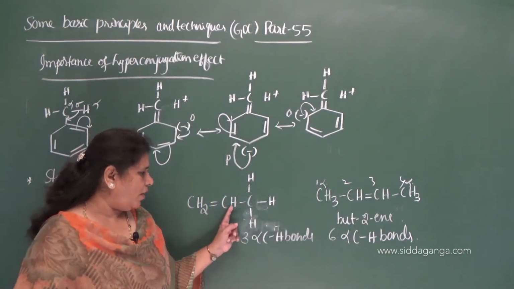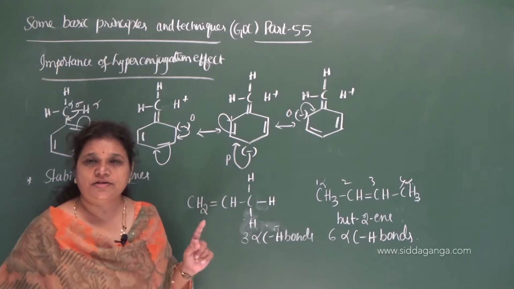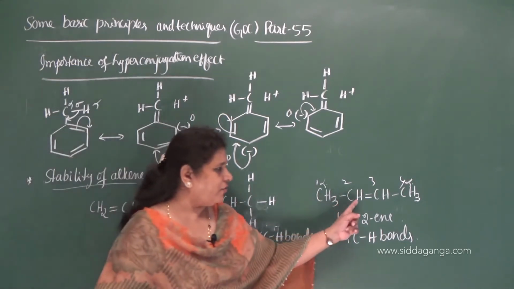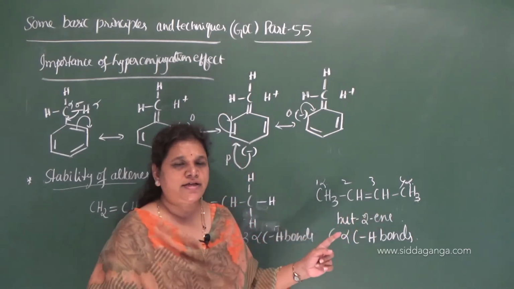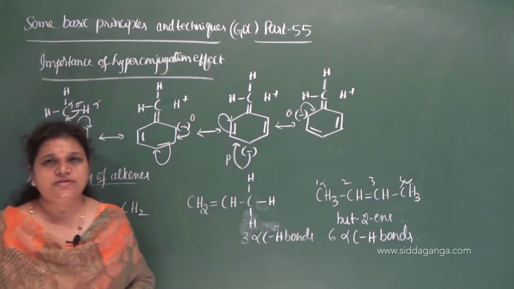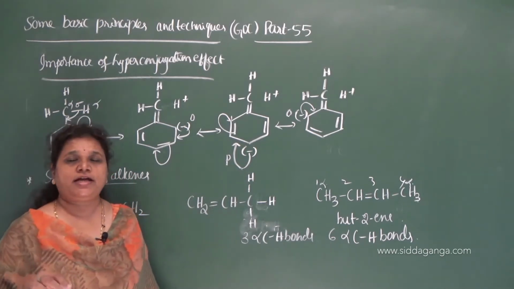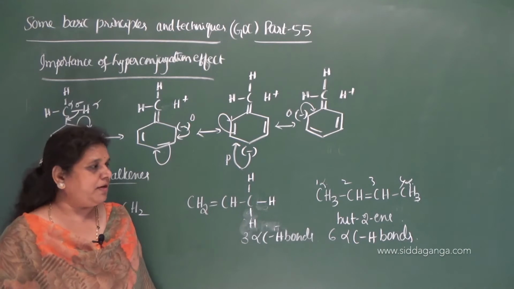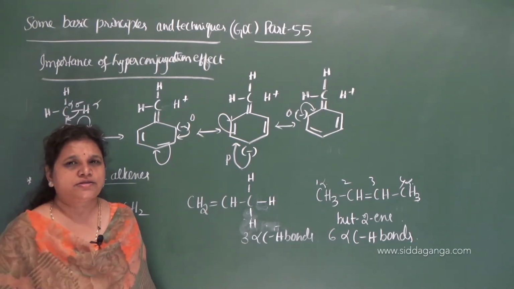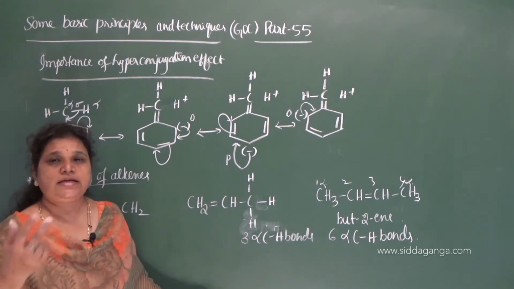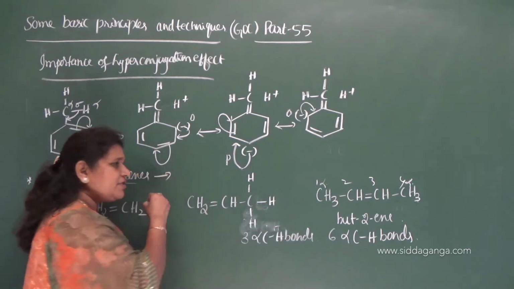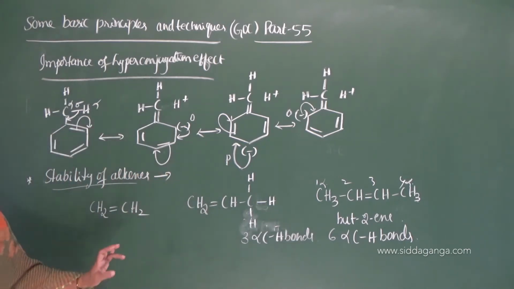Here we have 1, 2, 3 hydrogen atoms which are bonded to the double bonded carbon, and here we have only 2 hydrogen atoms bonded to the double bonded carbon atoms. So it means that as the number of hydrogen atoms attached to the double bonded carbon goes on decreasing, the substitution of the alkene goes on increasing, and stability also increases. Or you can say highly substituted alkenes are more stable.